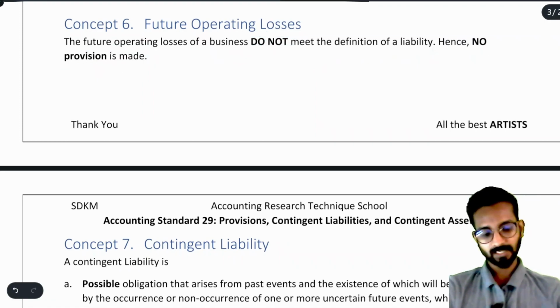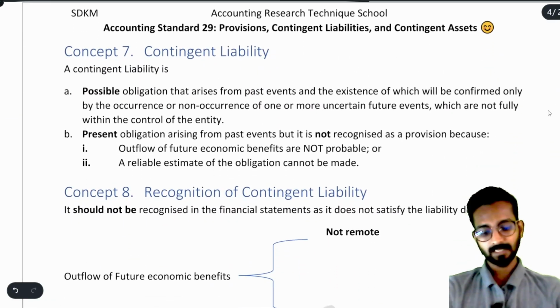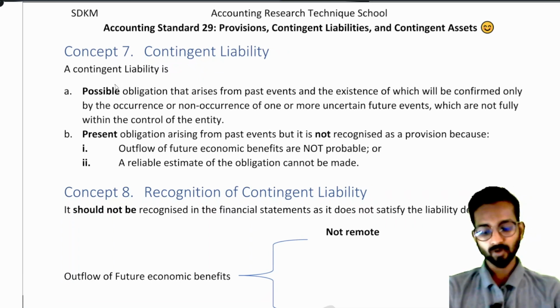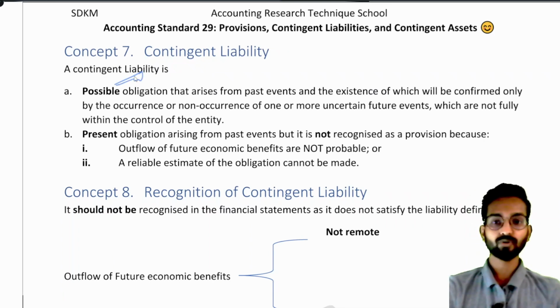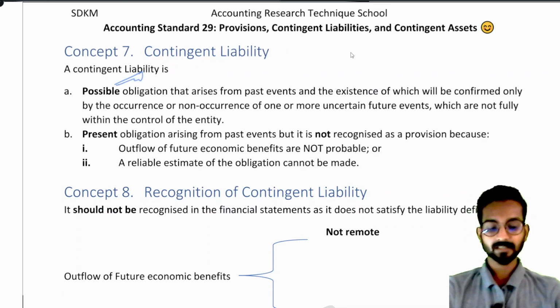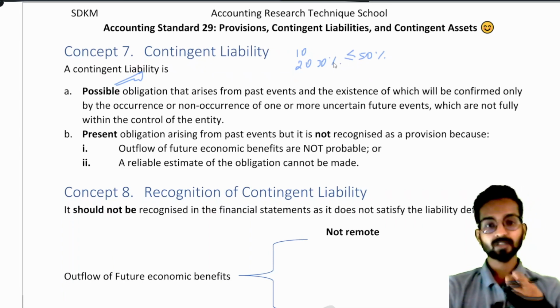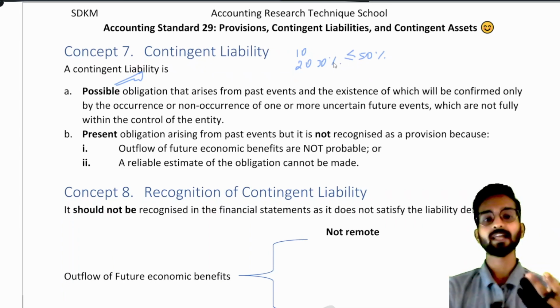Now, after this, the next concept we have here is concept number 7, contingent liability. What does it mean? A contingent liability is a possible obligation that arises from past events. What meaning I told you about the word possible? That there is less than 50% chance of me losing the case. It means there is a 10%, 20% or 30% chance that I might lose the case in the court. If I lose the case, I have to pay some money. It is my obligation to pay the money. So that obligation is called a contingent liability.